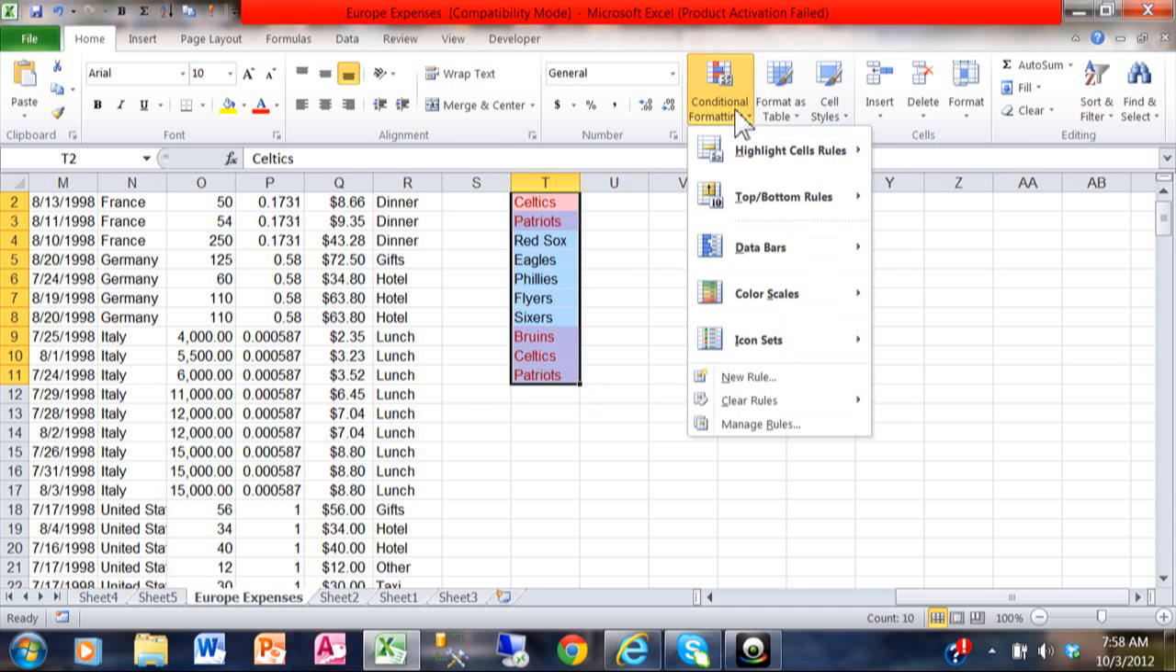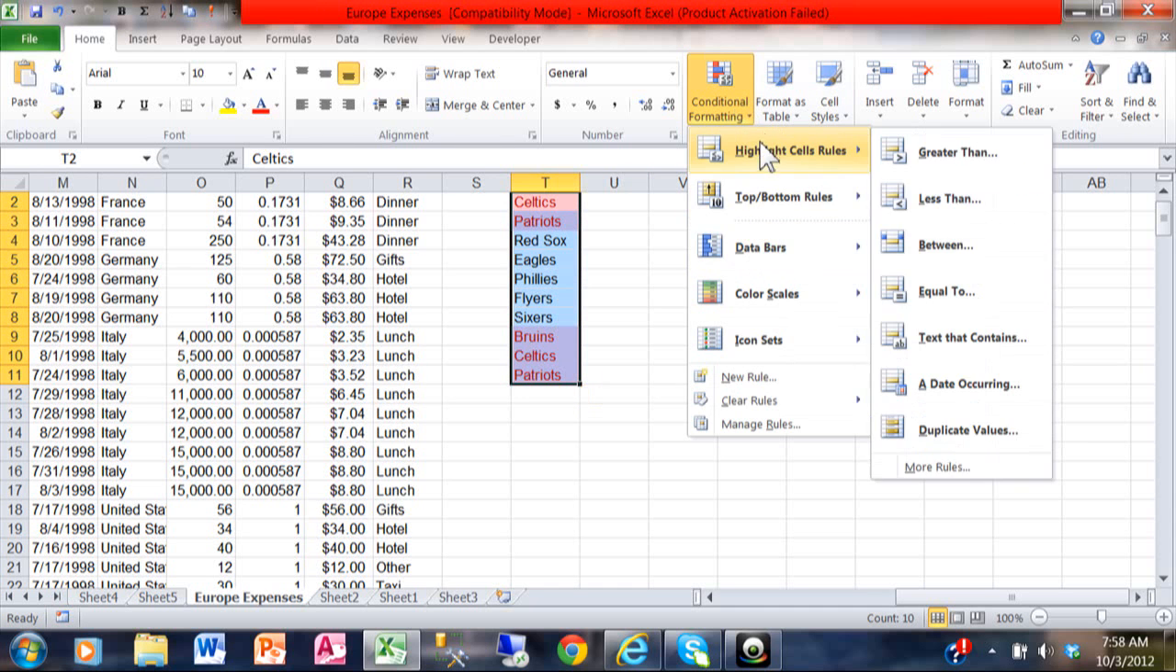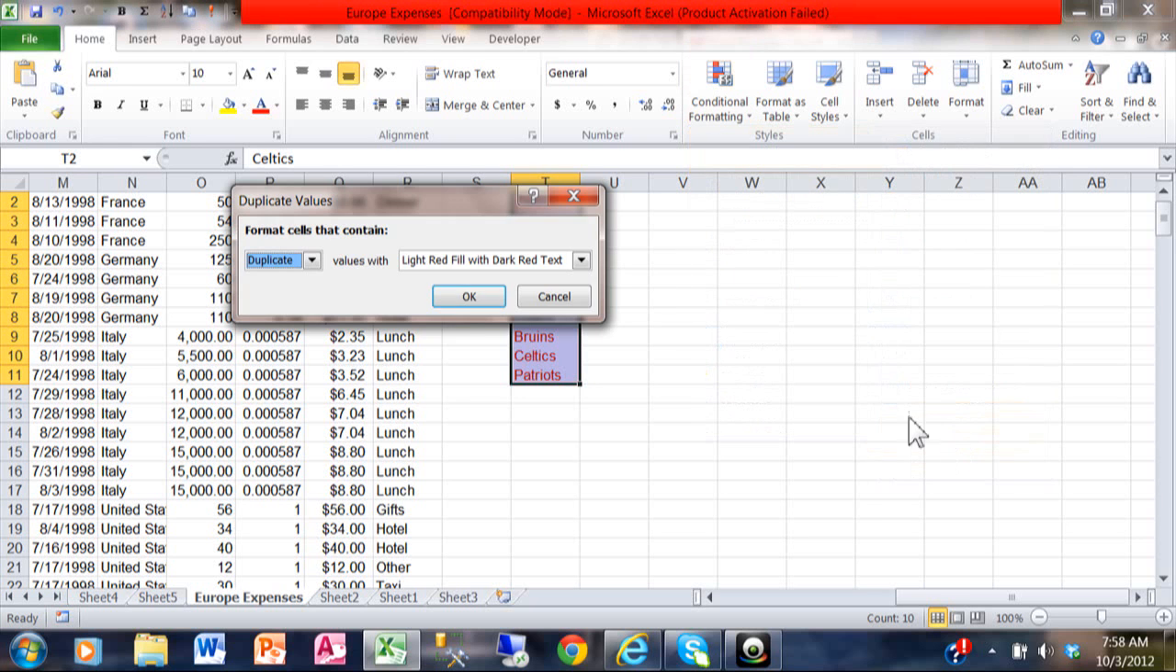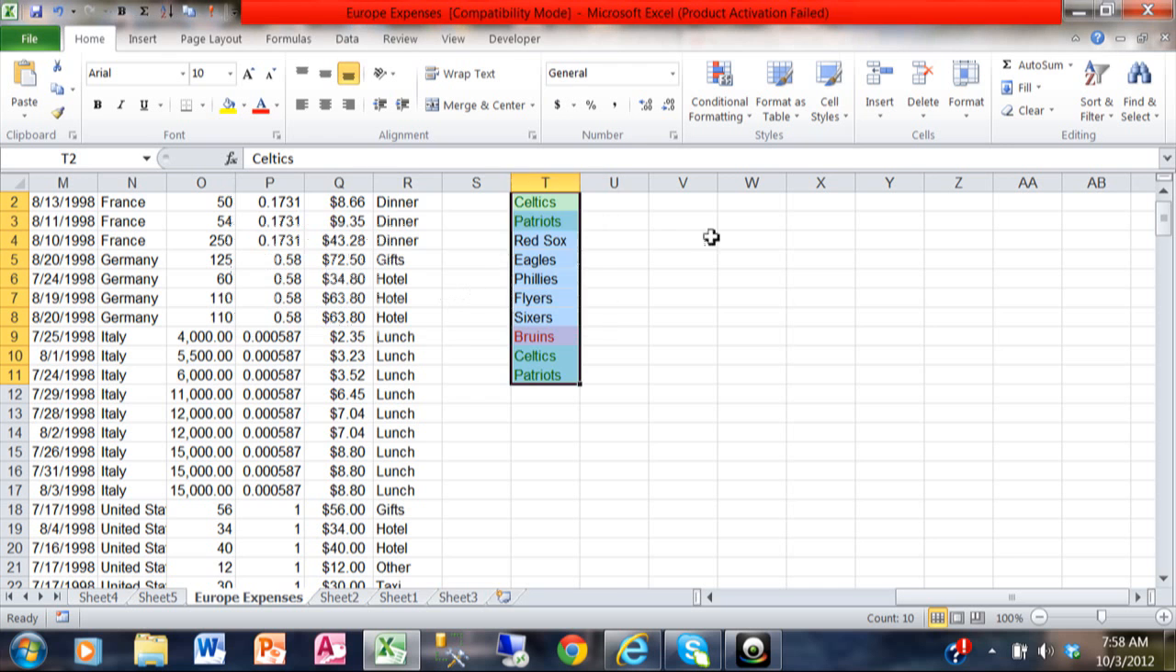So I want to pick on conditional formatting. Then we pick on highlight cells, and then we see duplicate values. Again, I must have done that in a previous session, but this is what you would do. You would pick on duplicate values, and then you pick your format over here. In fact, I'll pick a different one to show you that it does work, and I'll click on OK. So notice how the cells that are duplicates are in fact turned green like that.